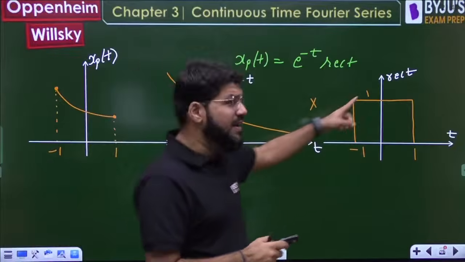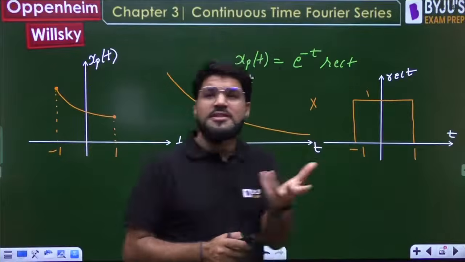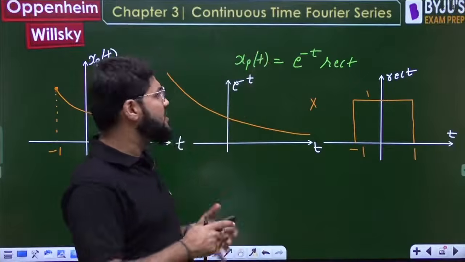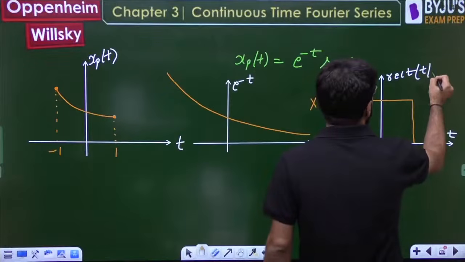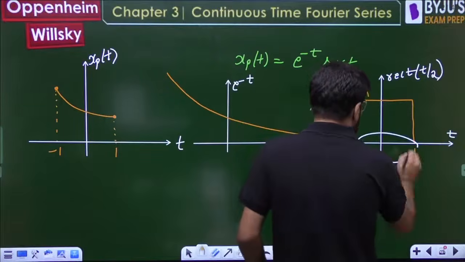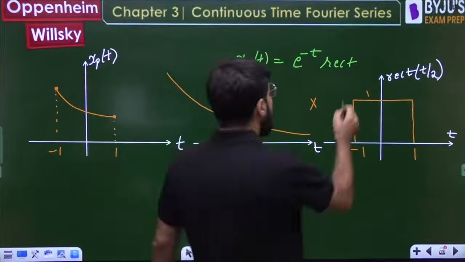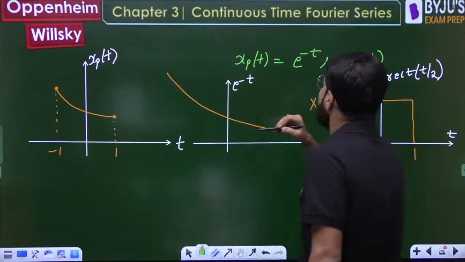Between minus 1 and 1, 1 into e power minus t is e power minus t. After 1 and before minus 1 it is 0, since 0 into anything is 0. This is known as rect of t by 2, since the total duration is 2. So x(t) is e power minus t rect of t by 2.